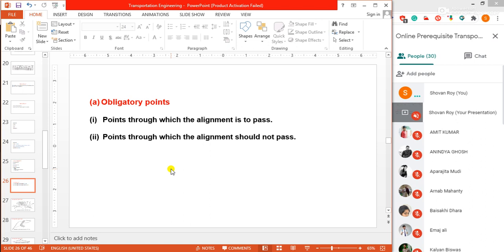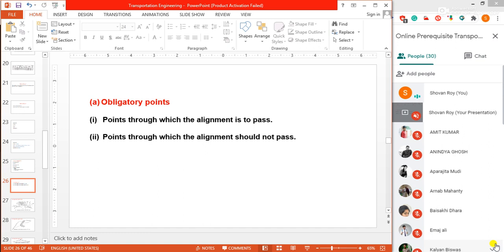Obligatory number 1, suppose we talk about the points through which the alignment is to pass. Obligatory points through which the road alignment has to pass may cause the alignment to often deviate from the shortest or easiest path. That means the alignment of the road has been deviated from the shortest route.